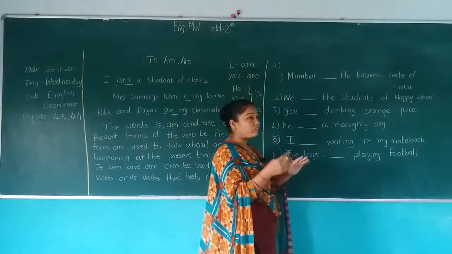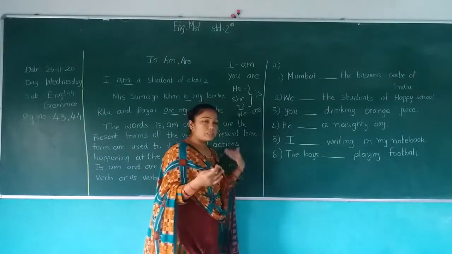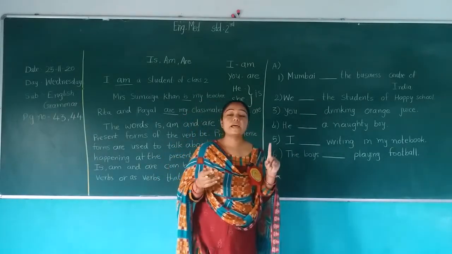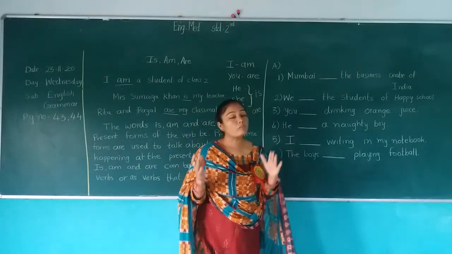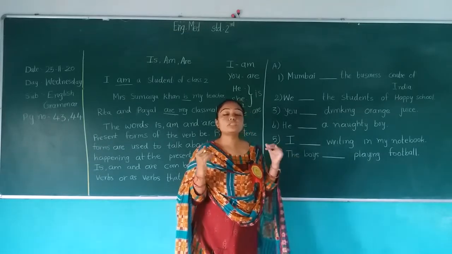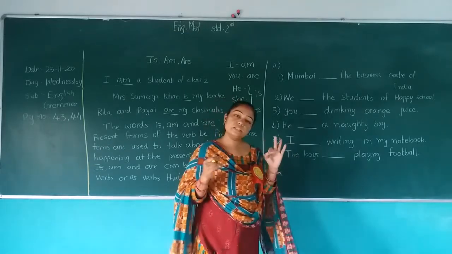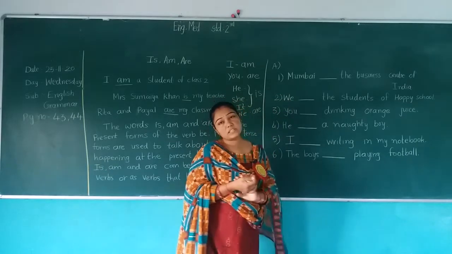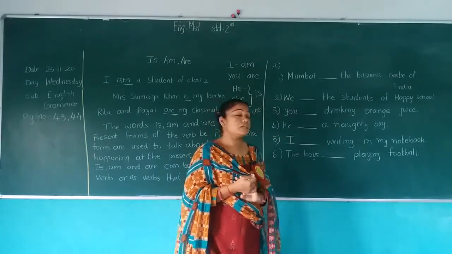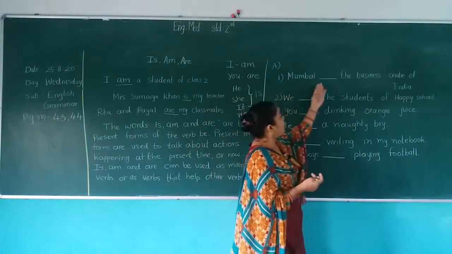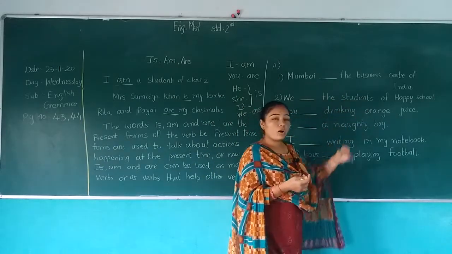So when we talk, when one name is given there, we use is, and for more than one name we use are. Okay, remember this thing. Here Mumbai is the given name of a city. So Mumbai is the business center of India.